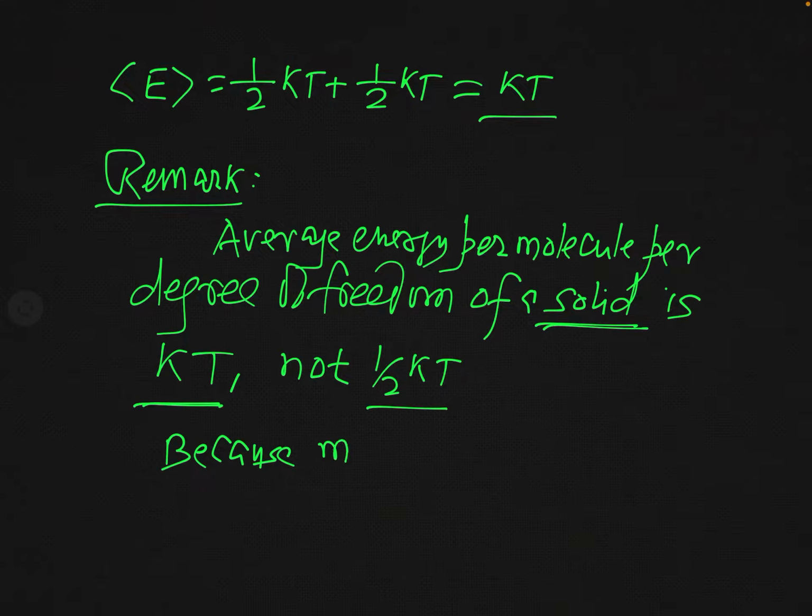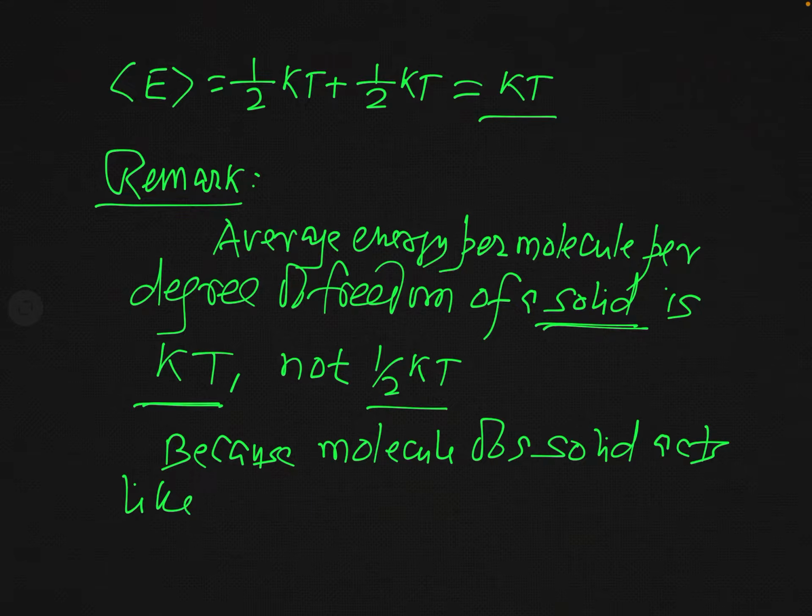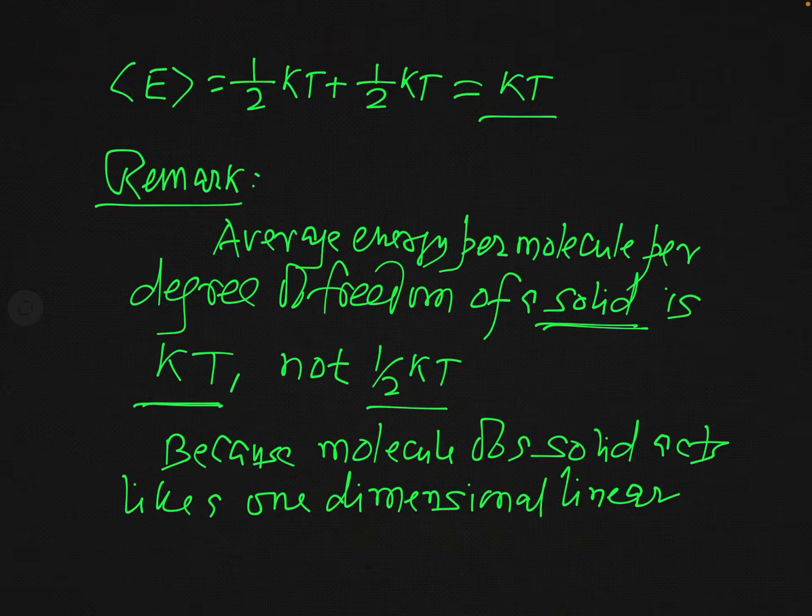Because the molecule of a solid acts like a one-dimensional linear harmonic oscillator.